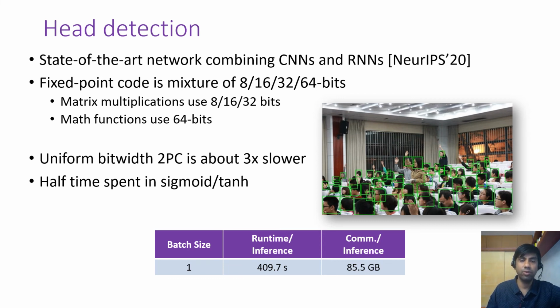Now, if we were to use uniform bit widths everywhere, then we'll get about 3x slowdown. And with SIRNN, we are able to solve this problem in about 7 minutes of runtime. And of this 7 minutes, half the time is spent in evaluating the math functions of sigmoid and tanh.